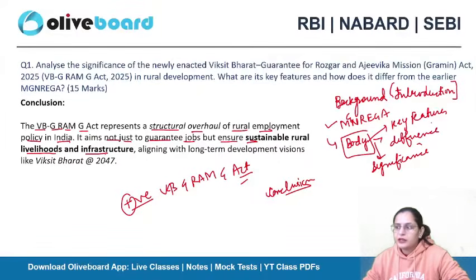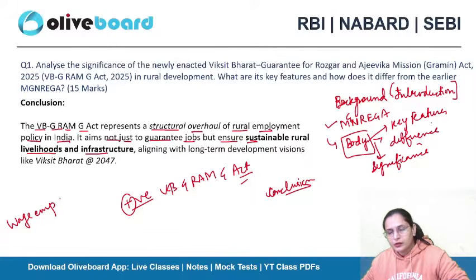Earlier, MGNREGA was only related to wage employment. Under this, we are focusing upon rural assets development and rural infrastructure development. Plus, during the peak agriculture season, we are suspending it so that the rural population will stay in their rural habitats and work in the agricultural field, because we need to boost our agriculture as well.